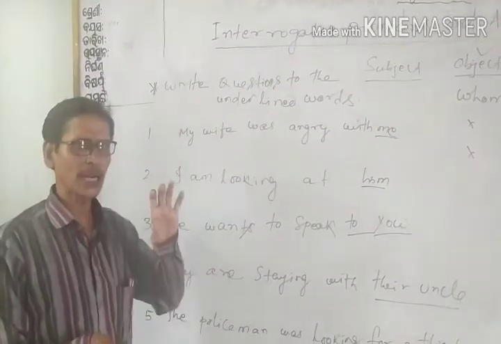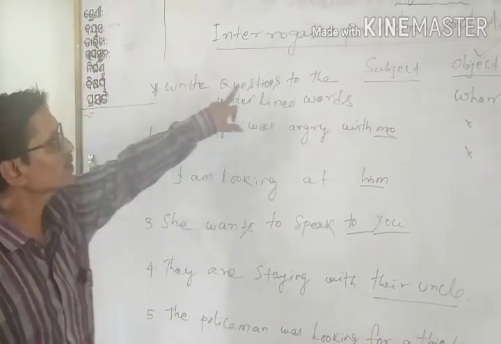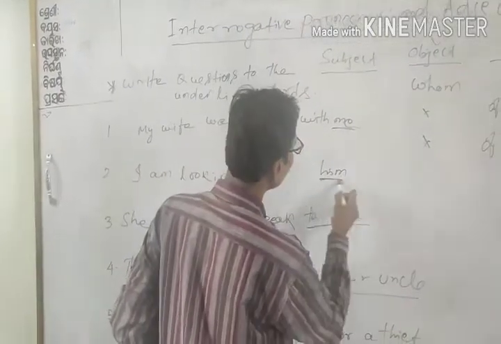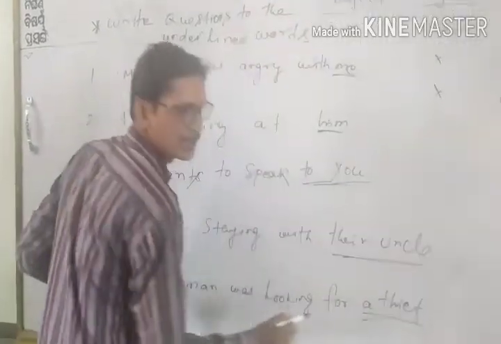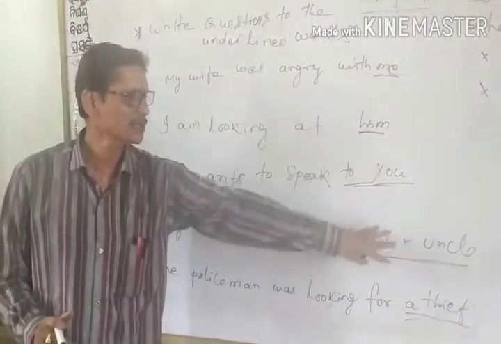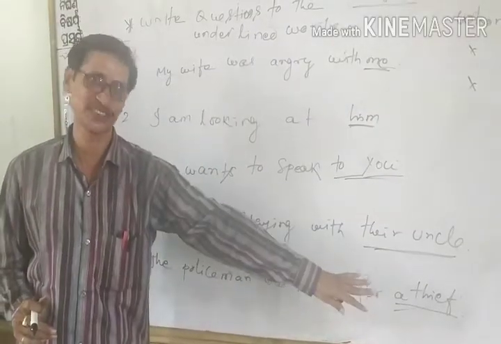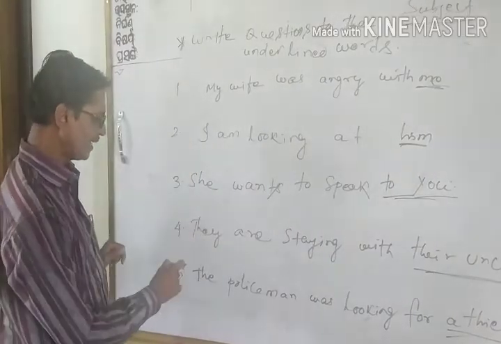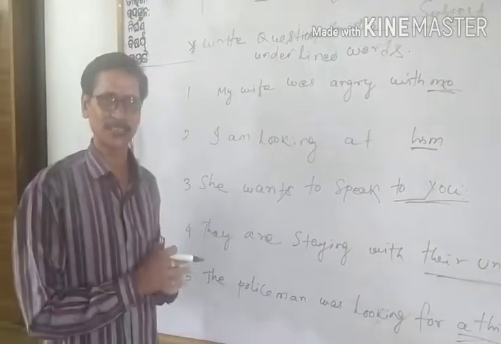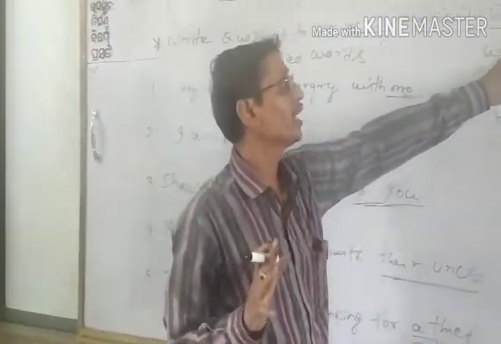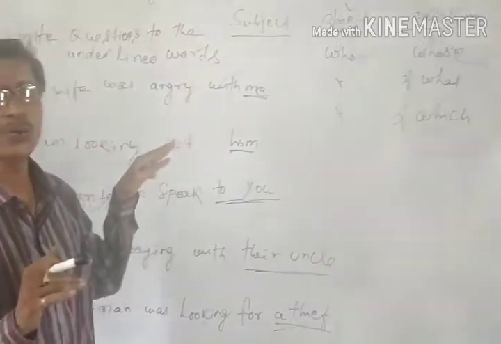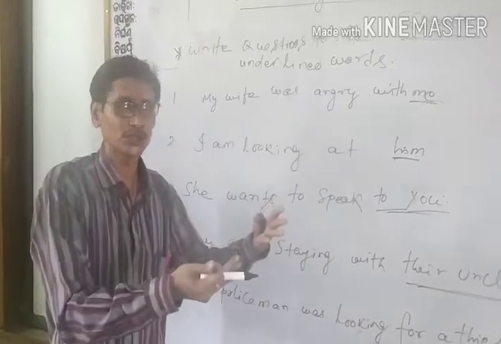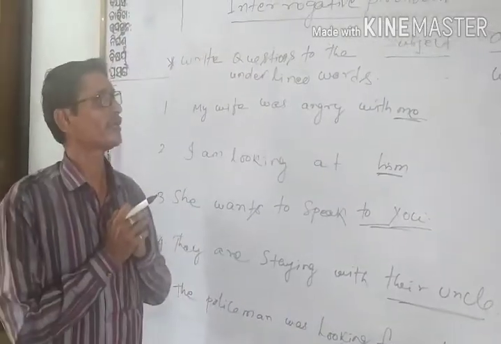Now, sometimes you will encounter questions like "Write questions to the underlined words." Here you see we have so many underlined words, and all those underlined words are in the place of objects. But the subjects like my, I, she, they, and the policeman are the subjects. Our discussion now is about the object. Therefore, how can we make questions, and how can we form interrogative pronouns using these objects?